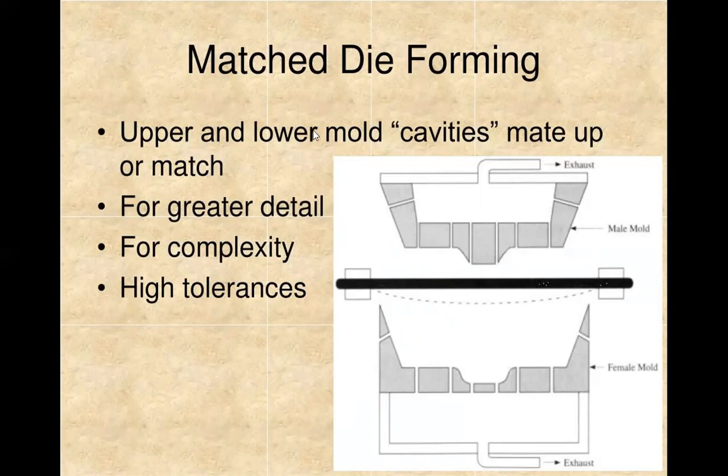Coming to a brief discussion of matched die forming, it has upper and lower mold cavities for greater detail, complexity, and high tolerance. It looks like compression molding for the fabrication of plastic, but it involves reinforcing the plastic material.